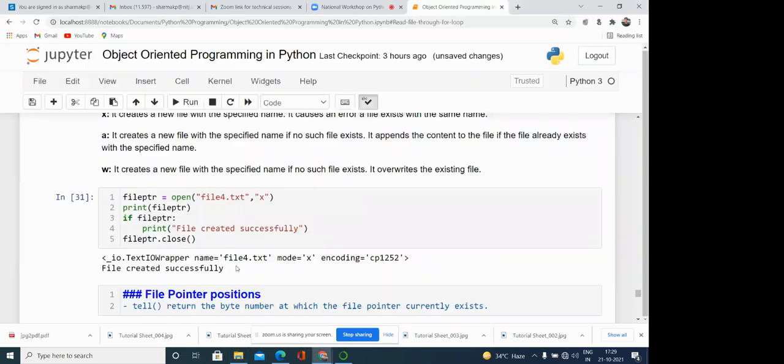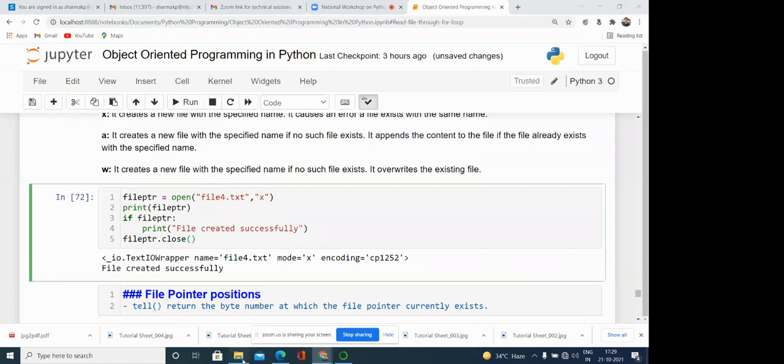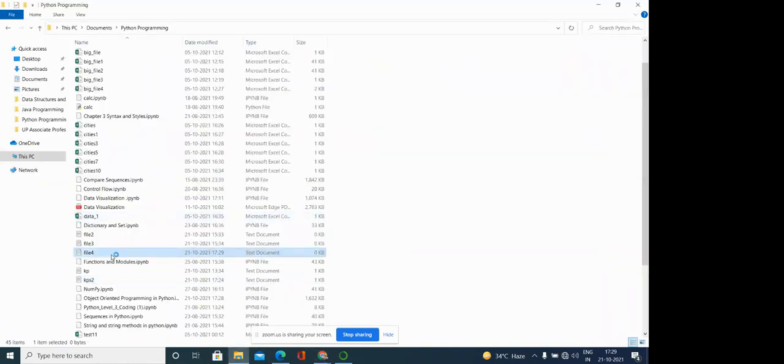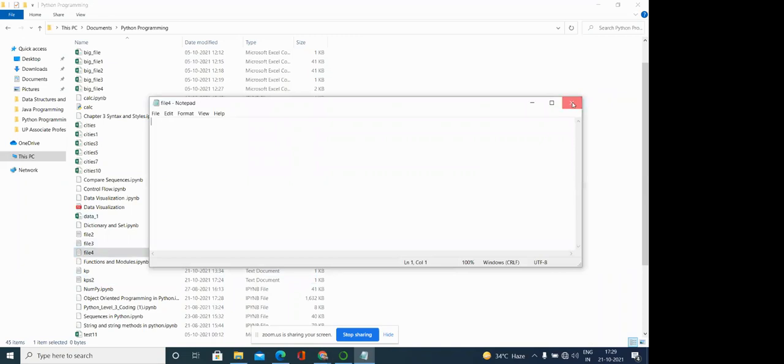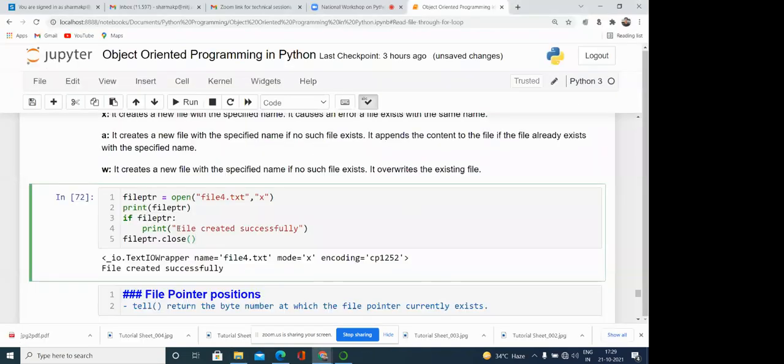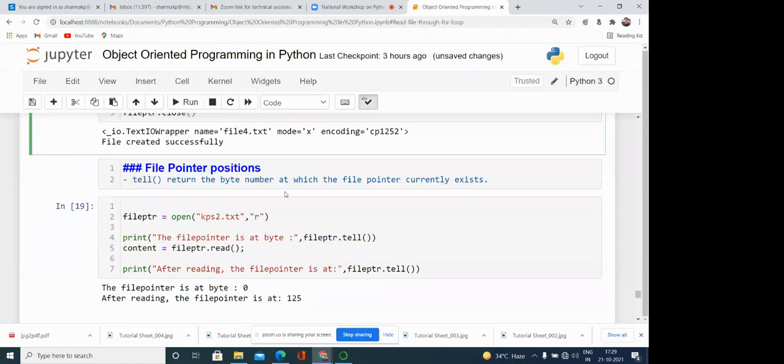After executing this command, you can see there will be a file 4. However, we are not writing any content into it. After this, you can see in the current folder there is file 4, but there is no content. So if we want to create something, we can create it like this: file ptr is equal to open file 4. And by using X also, we can do that.